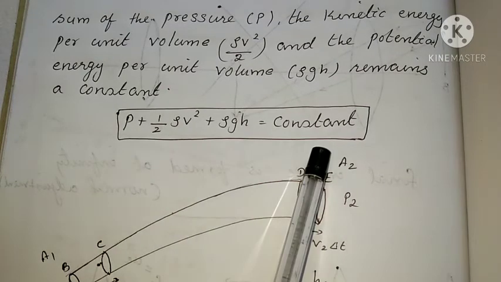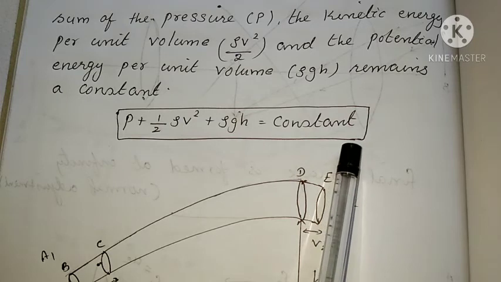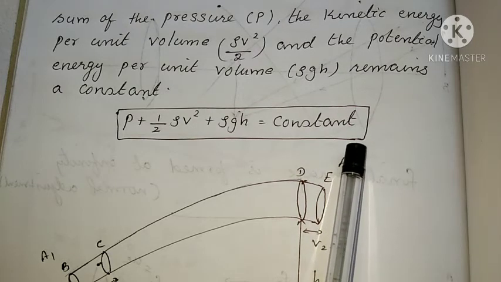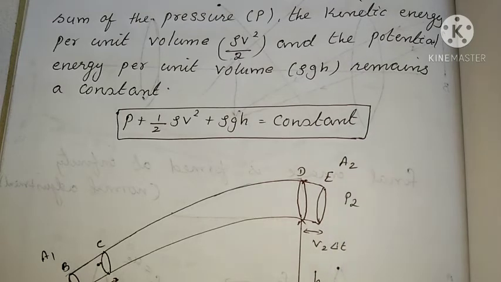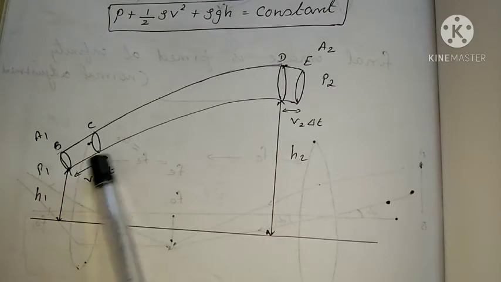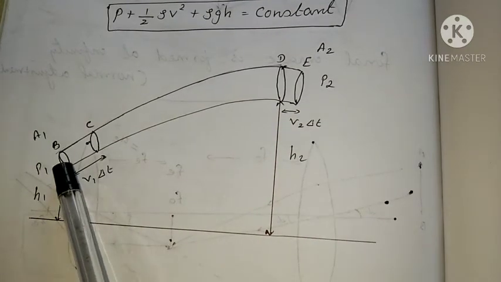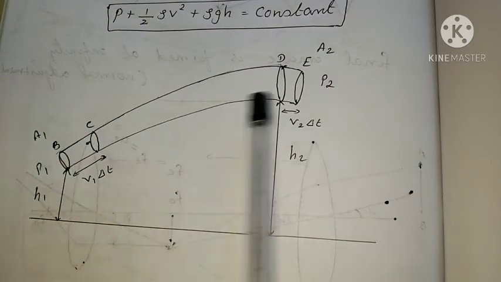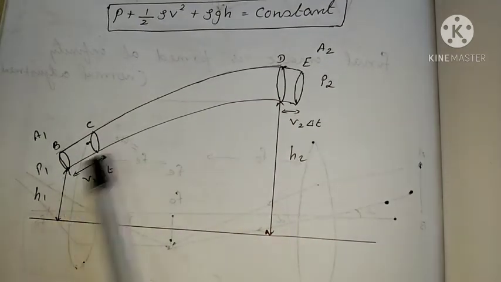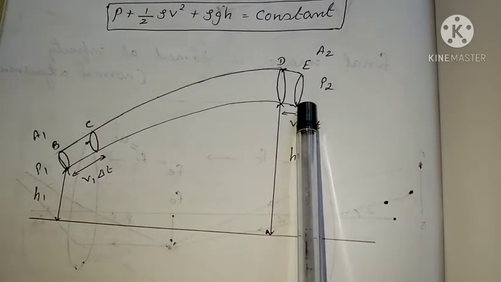To derive this equation, we should follow some assumptions. This Bernoulli's theorem is formulated by the scientist Daniel Bernoulli. First we should consider a pipe. The fluid flows through this pipe, and the first assumption is that the pipe has a varying cross-sectional area. So fluid flows through a pipe having varying cross-sectional area.